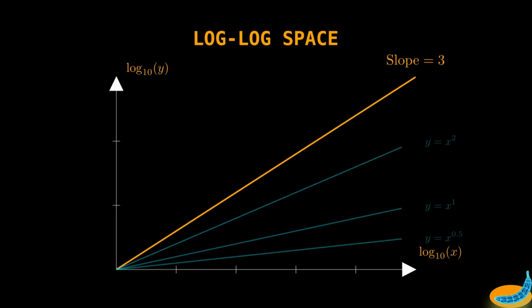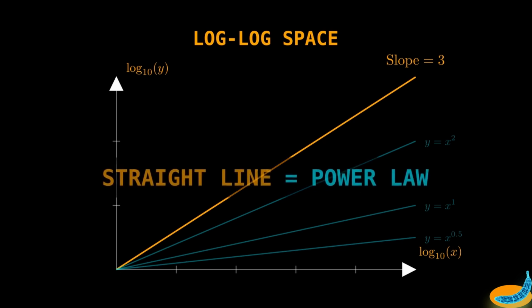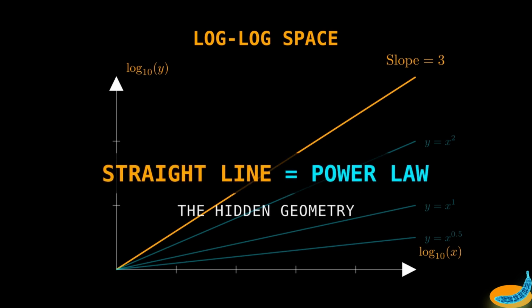This is why log-log plots are the foundational tool of complex system analysis. If you map earthquake magnitudes, city populations, or the wealth of billionaires on standard axes, it just looks like noise. But if you plot that data on a log-log graph, and it forms a straight line, you know instantly that you've discovered a power law. You have found the hidden geometry of that universe.